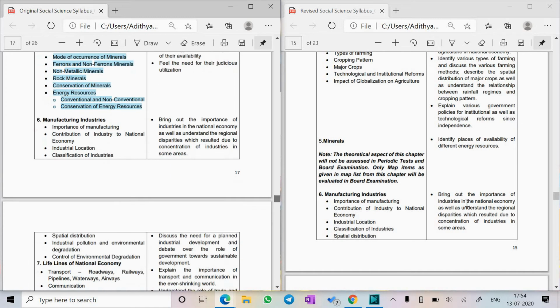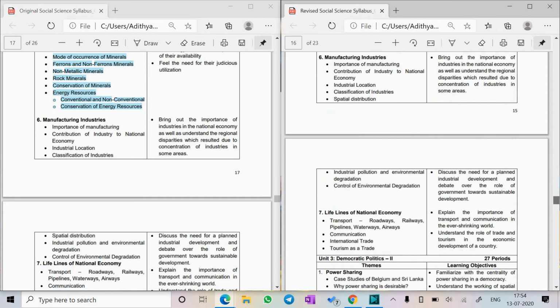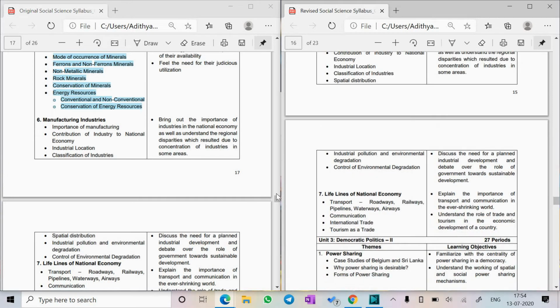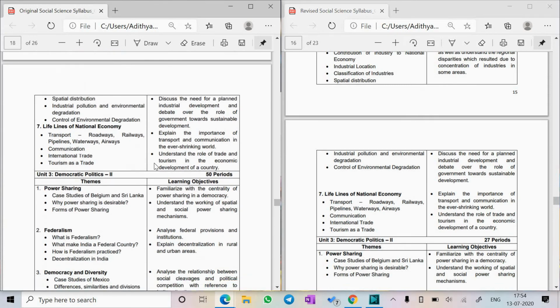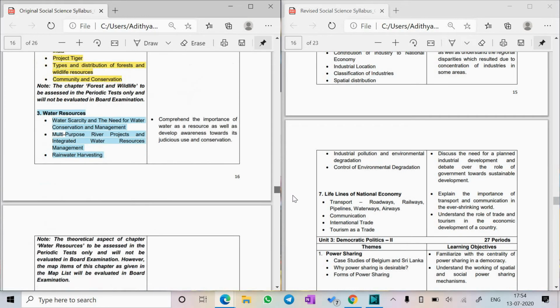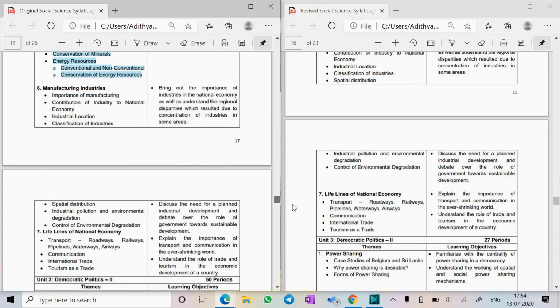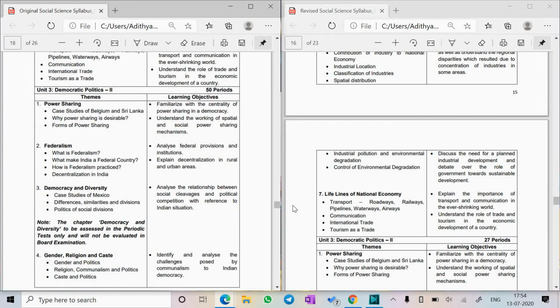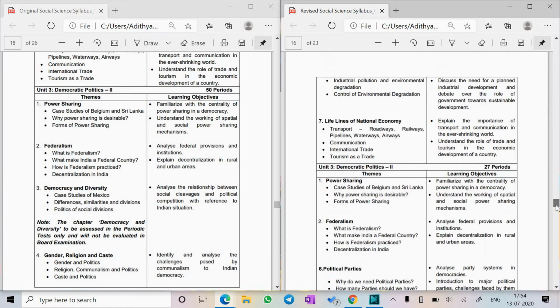Now manufacturing industry, there is no deletion. Both of them will come. The whole topic will come. Then lifeline of national economy also does not have any deletion. So basically in geography, one chapter has been deleted and two chapters theory has been deleted, but the map items will come for your board exam and periodic test.